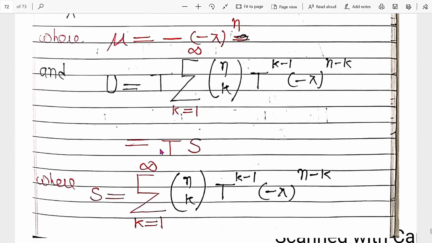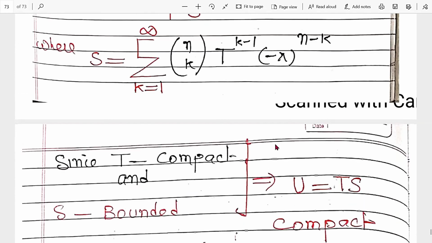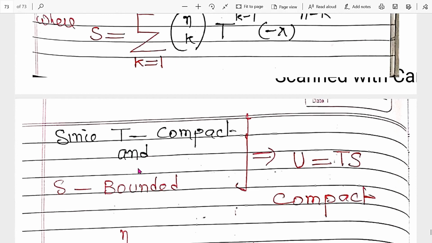So this can be written as TS, where S is equal to the summation over k of nCk T^(k−1) (−λ)^(n−k). So this is a product TS. Clear? Now, since T is a compact operator and S is a bounded operator, then we already proved that ST is also compact and TS is also compact.